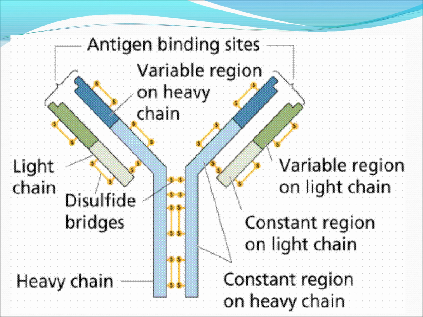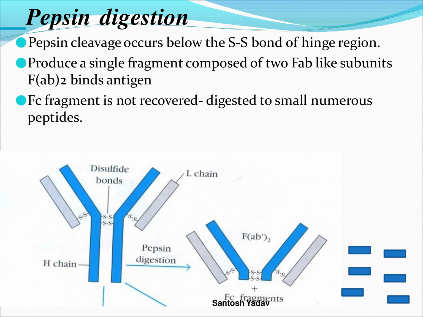Now there are subclasses of IgG also. We do not go into the detail of these, but we should know the different classes depending upon the structure at the hinge, the variable and light chain, and the constant regions. So we have IgG1. These are basically the idiotypes, and due to different antigenic determinants, IgG1, IgG2, IgG3 and IgG4 are the different classes of IgG.